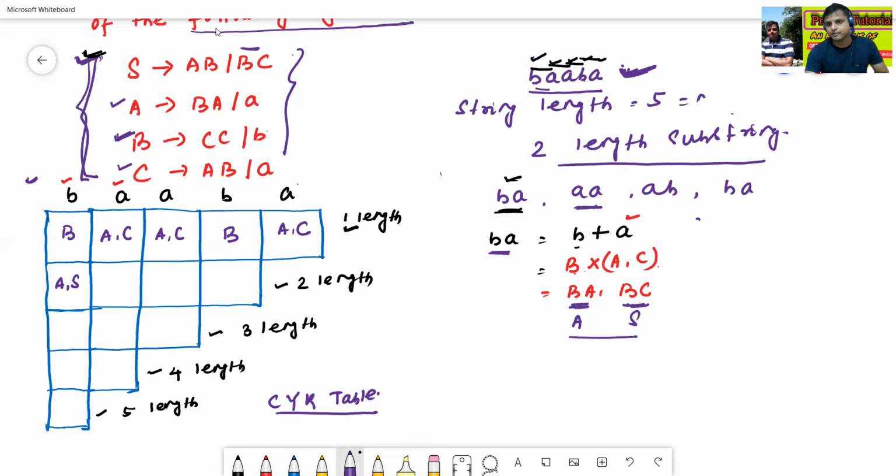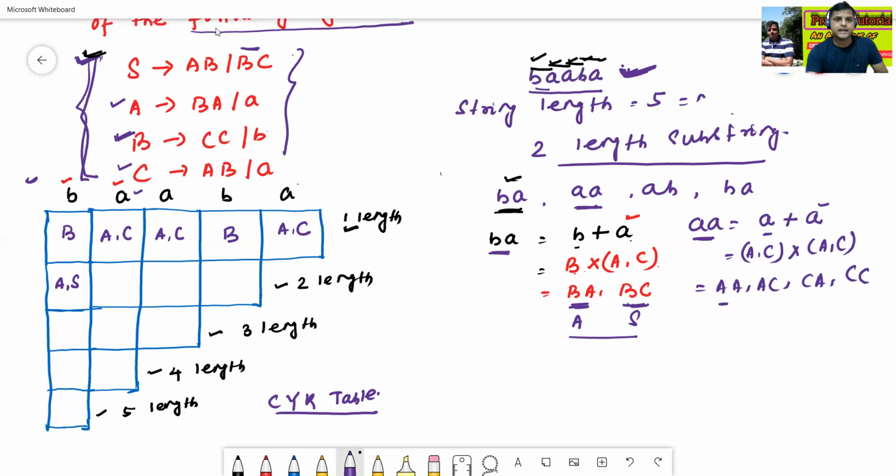What is the meaning of AA? In this way we can find AA: A is AC, so take the cross product: AA, then AC, then CA, then CC.